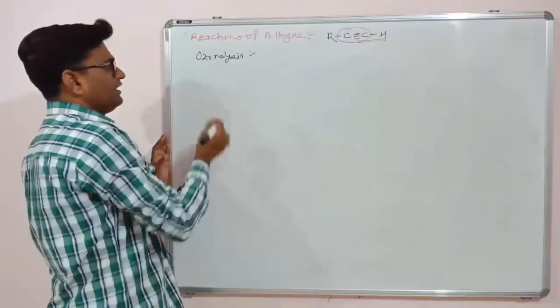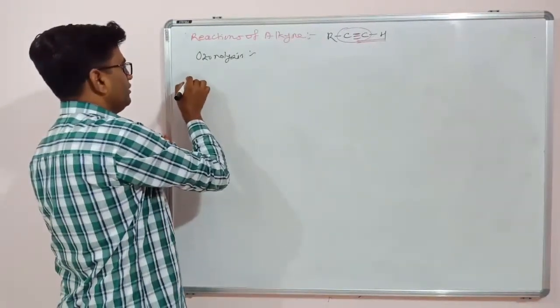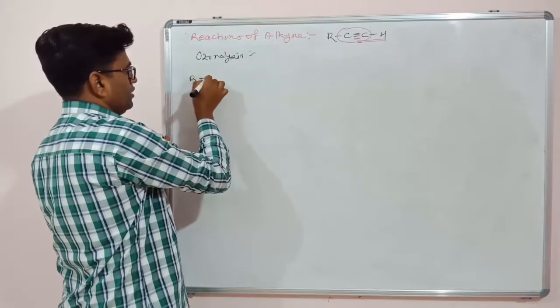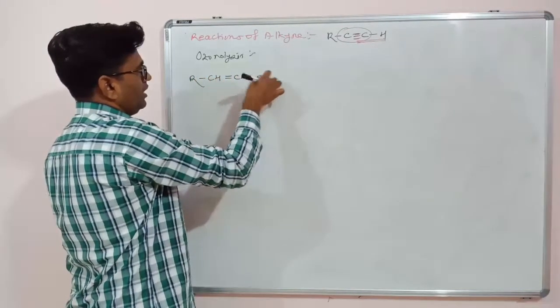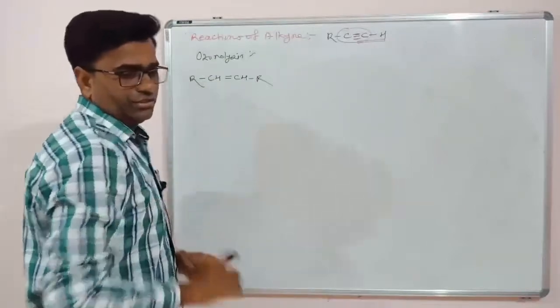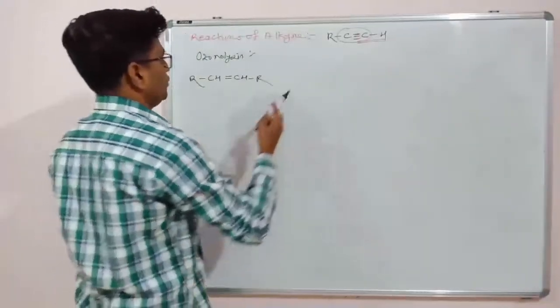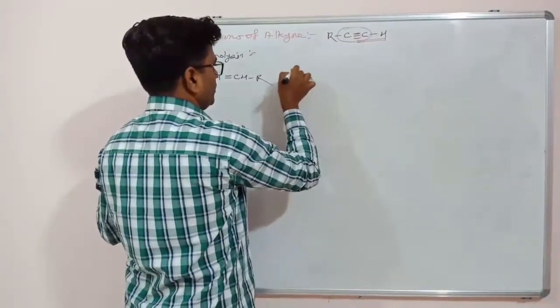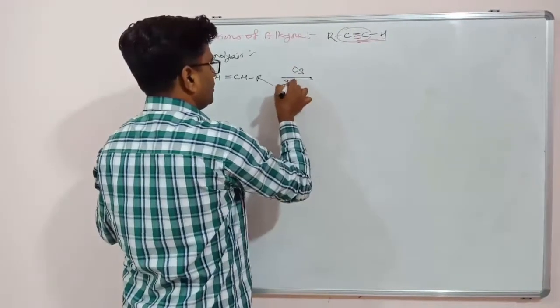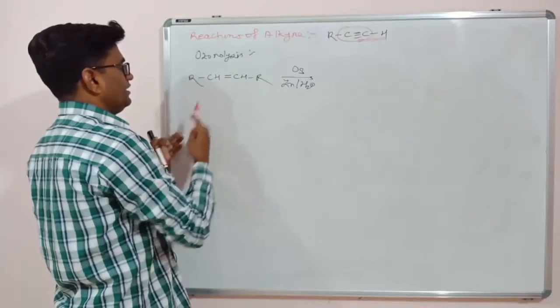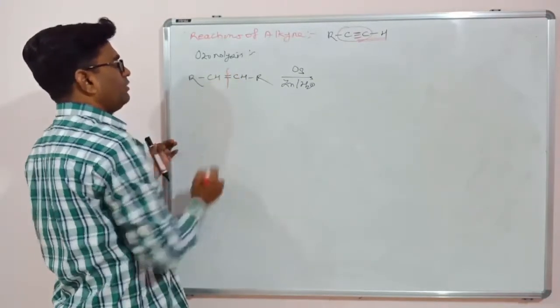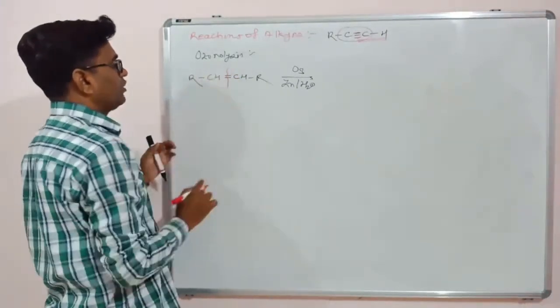Ozonolysis reactions. We have already learned ozonolysis in terms of alkenes. Suppose this is RCH double bond CHR, an alkene. In the presence of ozone, O3, and zinc and water, this carbon-carbon double bond will break and form a double bond with oxygen.